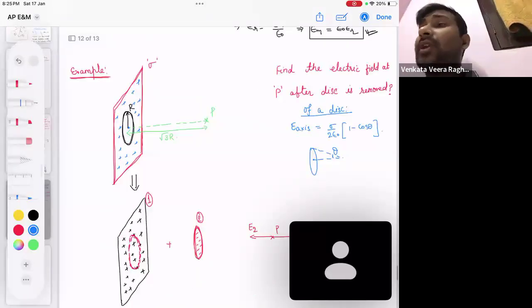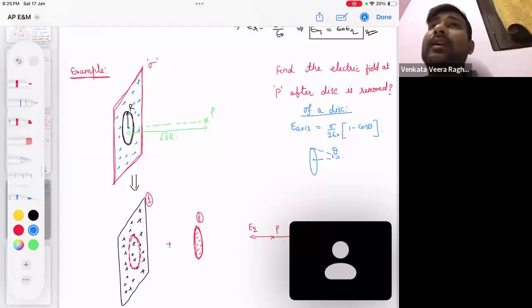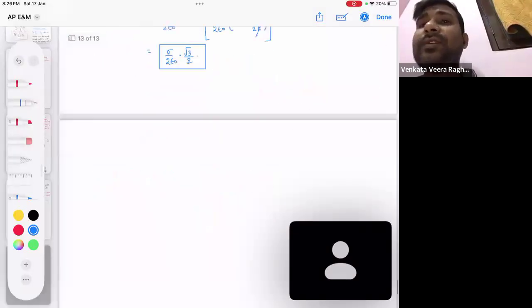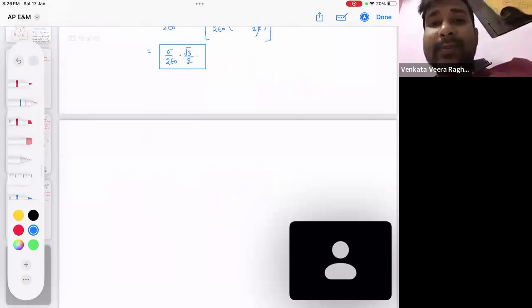So whenever something is removed from a body, always think in such a way that... and this concept is very important. Why? Because you can apply this thing anywhere: electric field calculation, electric potential calculation, gravitational field calculation, gravitational potential calculation, center of mass calculation, moment of inertia calculation, magnetic field calculation. Everywhere you can apply this concept. Understood? So let's take one example and you answer that one.